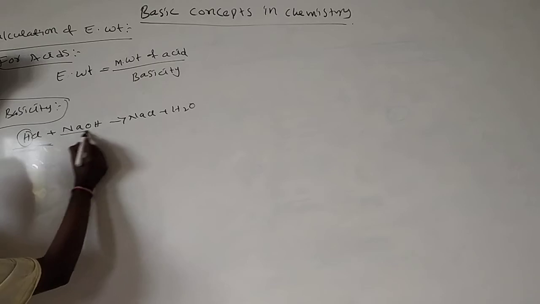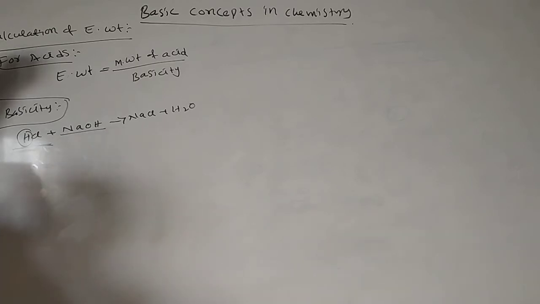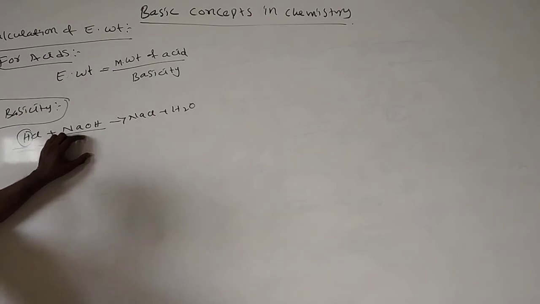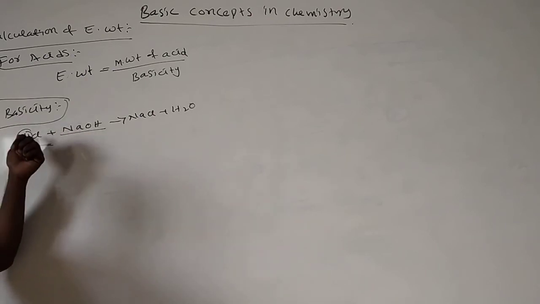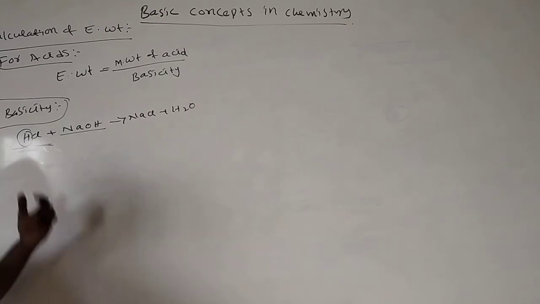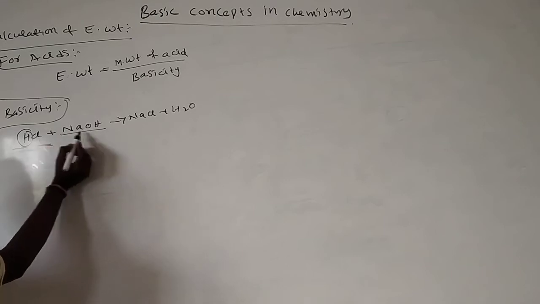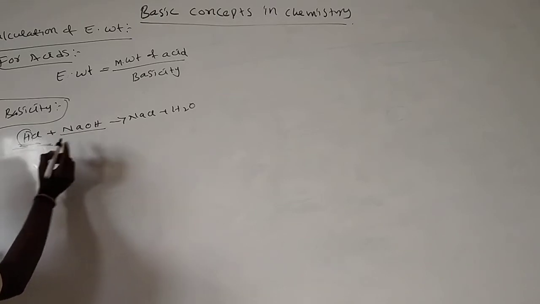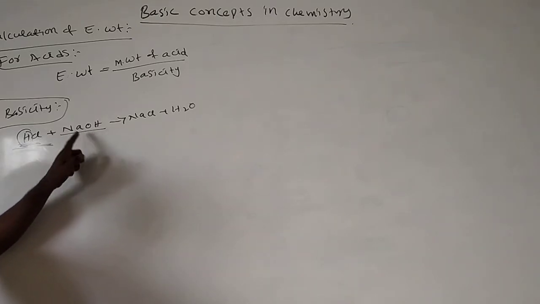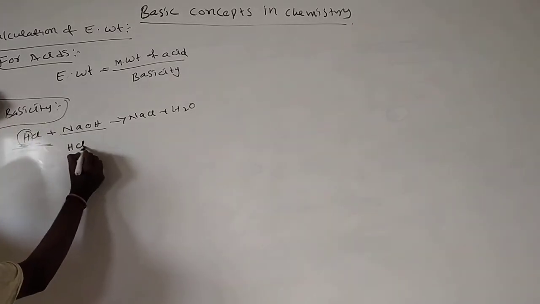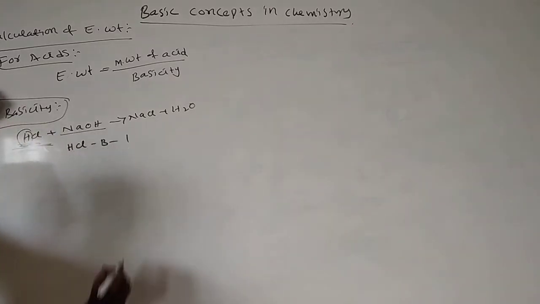There is one more definition: the number of moles of base involved in the reaction with the acid is called basicity. Hydrochloric acid consumes only 1 mole of base, so its basicity is 1.